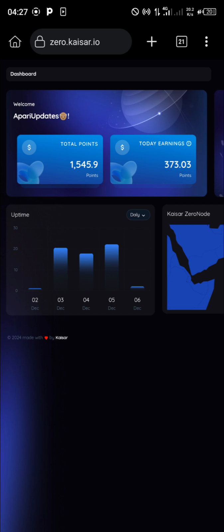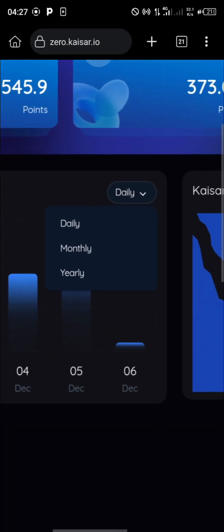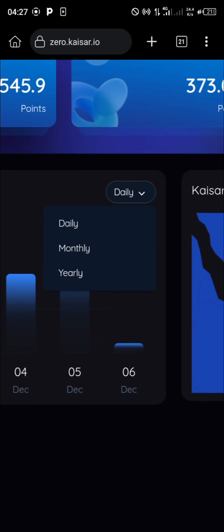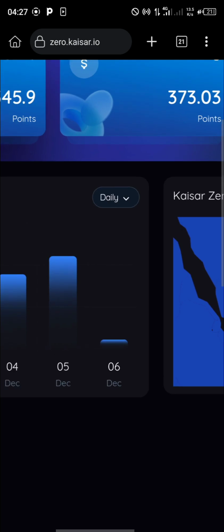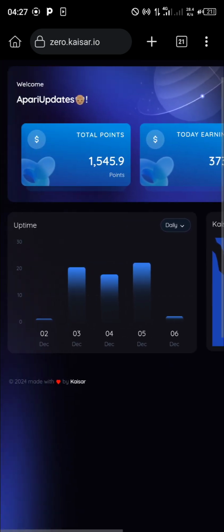Alright, so uptime has to do with the hours in which you have been mining, the days in which you have been mining on KAISAR. Now you can either change it to daily, monthly or yearly, but I prefer to put it as daily so that I can calculate how much uptime I used per day.